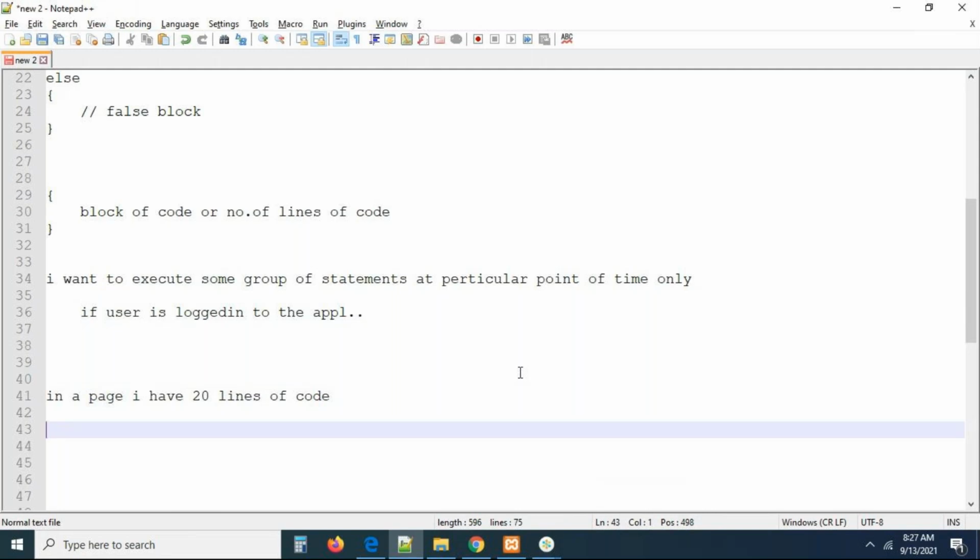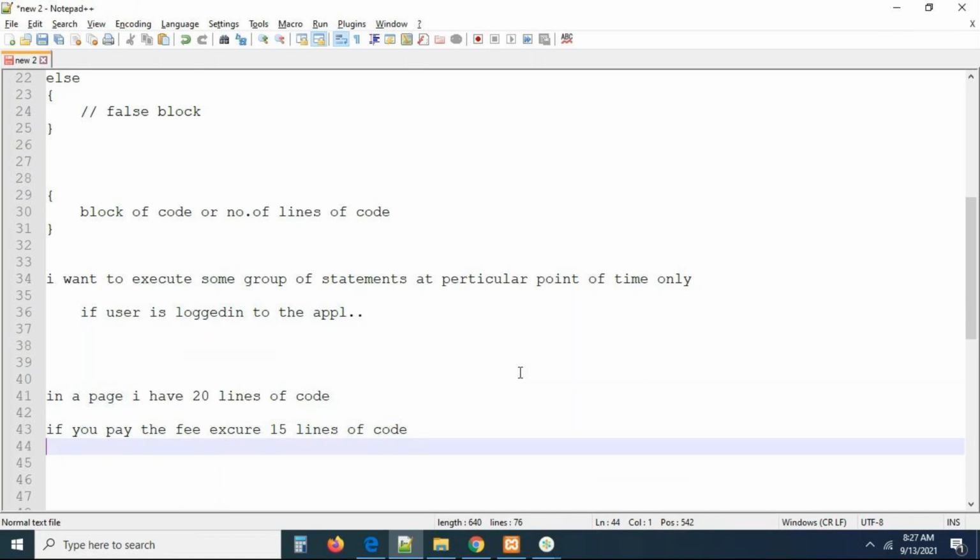Not every time. If you pay the fee, I want to execute some lines of code. If you pay the fee, execute 15 lines of code from the above 20 lines. If you didn't pay the fee, execute the remaining 5 lines of code. Are we executing all 20 lines of code every time? No. Of these 20 lines, 15 lines may execute or 5 lines may execute, but all the 20 lines will never execute. Keep it in mind. So I want to execute some logic at a particular point of time only.